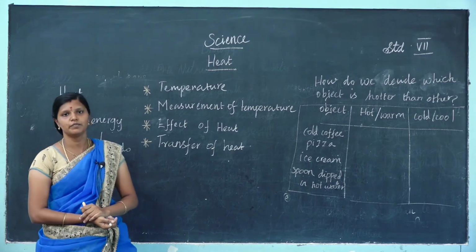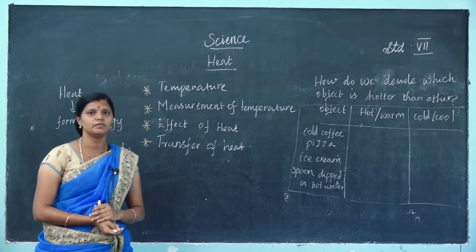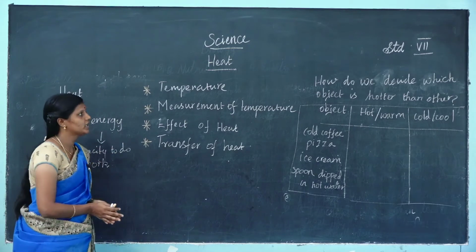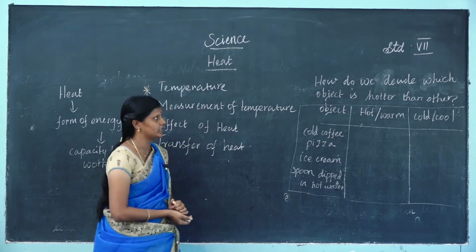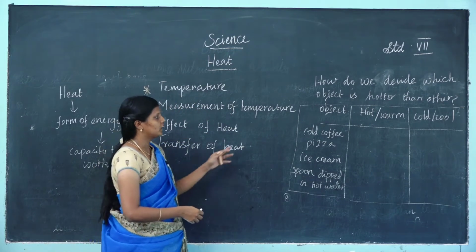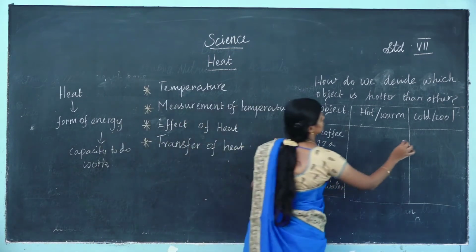Okay, during summer we feel very hot. In winter season we feel very cold. Okay, then how do we decide which object is hotter than other? How do we decide? Cold coffee, it is cold.